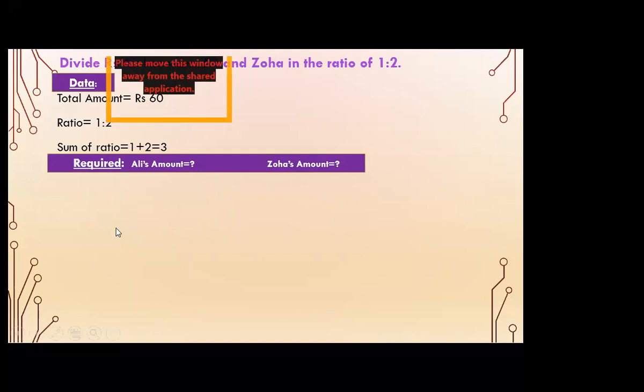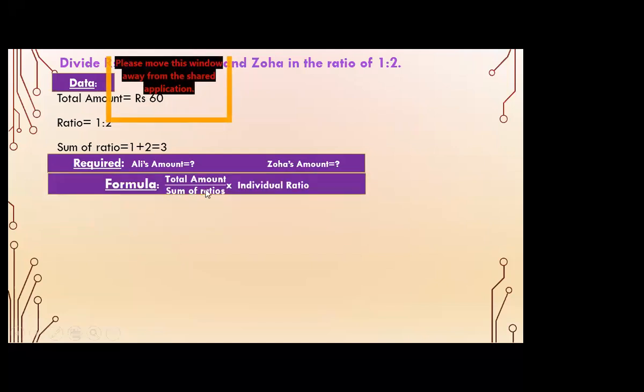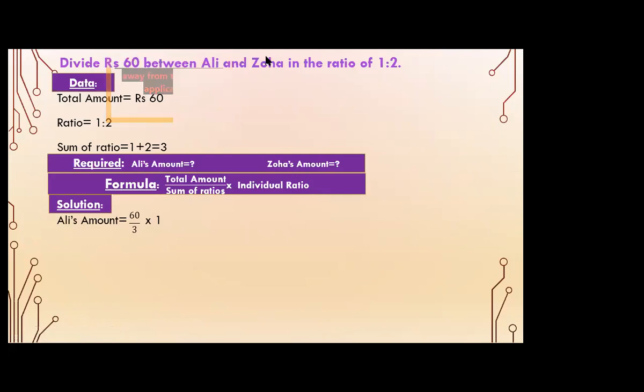Very good, Hania. Now, what is the formula? Write down the formula in the next step: total amount over sum of ratio into individual ratio. Now, let's start with the solution. First, let's start with Ali's amount. Ali's amount is equal to, what is the total amount here? Total amount is rupees 60, so at the top, write down rupees 60. Now, in the formula, the sum of ratio is written in the division, so the sum of ratio is 1 plus 2, that is 3.